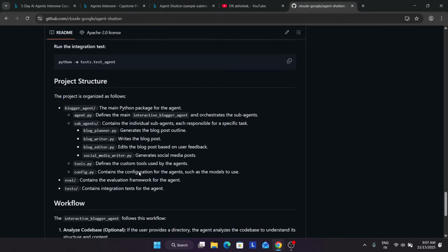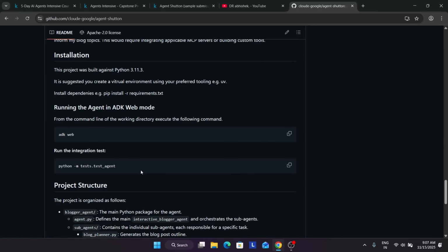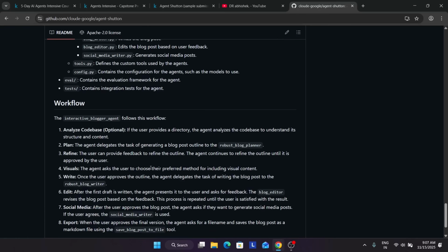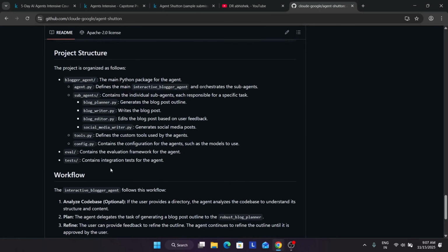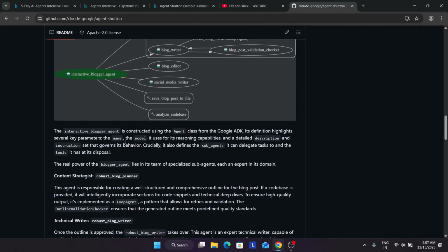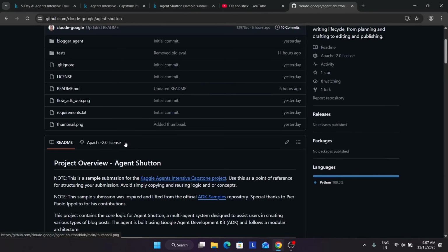The same thing you have published here, but here we also explain how to run it in ADK mode, like the installation process, which Python version you have used, how to install and test it. You can also share a demo guide over here. You can see all the workflows, like how it will edit, modify, and add the visuals, covered over here. Similarly, for that, I will tell you how you have to create the GitHub account.